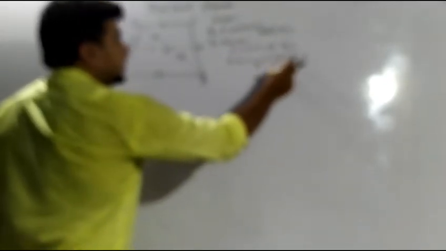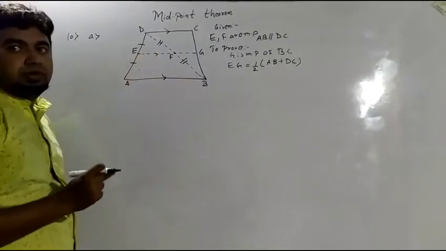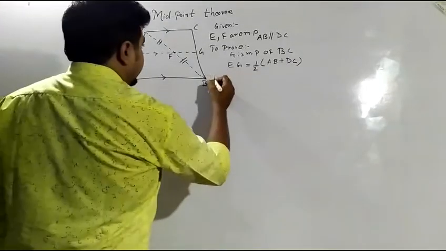This is E and F. There is no information about E and F. So how to start proving? Because G is the midpoint of DC, we have to prove that EG is equal to half of AB plus DC. EG is this part. EG is EF plus FG. I will be taking that.